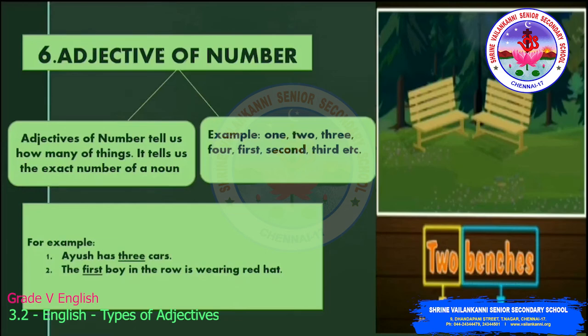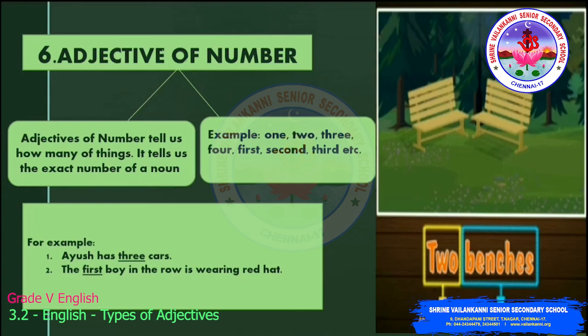The last one, adjective of number. Adjectives of number tell us how many things. It tells us the exact number of the noun. For example, 1, 2, 3, or first, second, and third. It is useful for both ordinal and cardinal numbers.